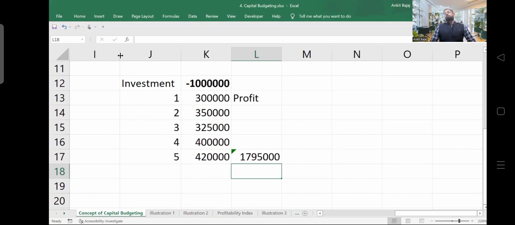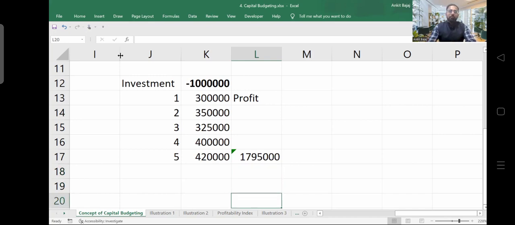Right? Now, there could be chances that you are having 3 options of project. Let's suppose you are having 3 businesses in your mind, right? And all 3 businesses are profitable. How you will make the decision that which business you should start? Obviously, the business which will be giving you high profit, that business you will be starting.